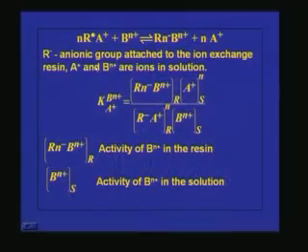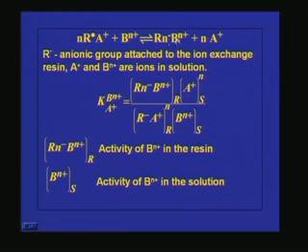So if you want to write the equation of an ion exchange reaction, we can write like this: Rn- into A+ plus Bn+. So this is the ion of interest in the solution we have to remove, and this is the ion exchange resin, and R is the anionic group attached to the ion exchange resin, and A is the cation which is attached to the anionic group. And if ion exchange has to take place, this Bn+ should have more preference to this anionic group compared to A+.